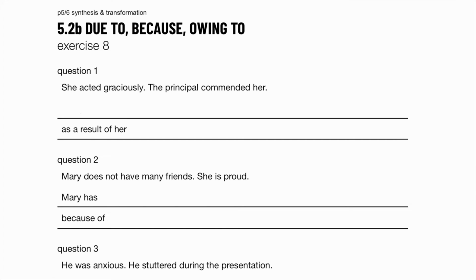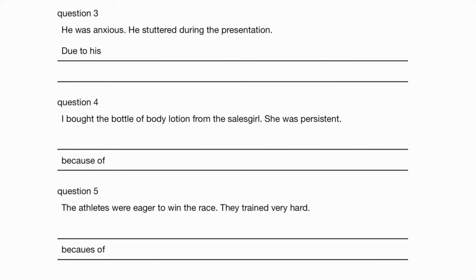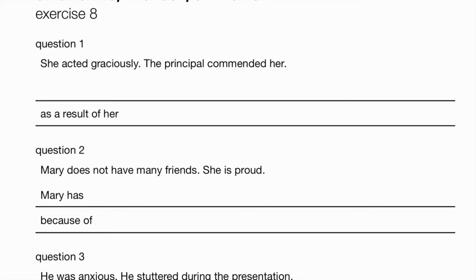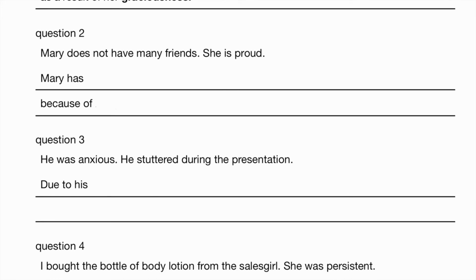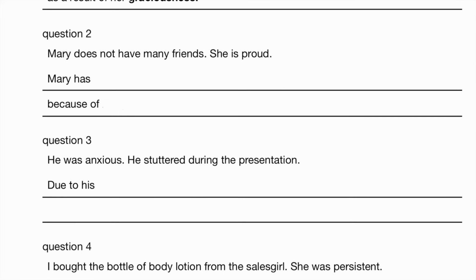Exercise 8. She acted graciously. The principal commended her, so praised her, said nice things about her. The principal commended her as a result of her graciousness. Proud. What's the noun form of proud? Mary has few friends. Well, this should be a level 2 actually, right? Not many friends. Mary has few friends because of her proudness, because of her pride.